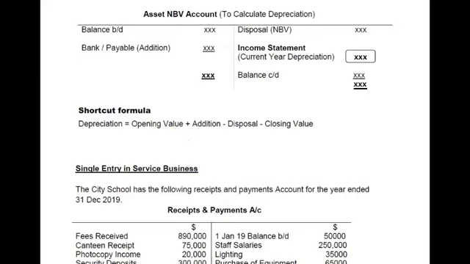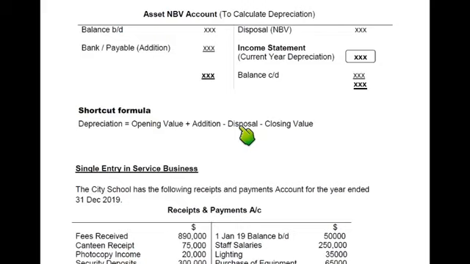Now, how can we get the closing value? Actually, we use a valuer or an appraiser firm or a person to estimate and to get an opinion as to what value our non-current asset had at the end of the year. So this is the opening value at the start of the year. We'll be adding additions. Addition means we have bought a new non-current asset, so the cost of that asset will be added here. Then minus disposal, if you have sold any assets during the year, we'll be deducting that as a disposal.